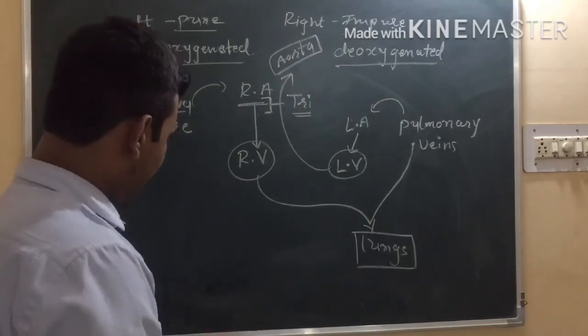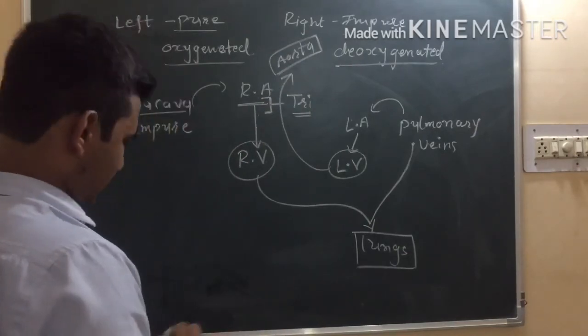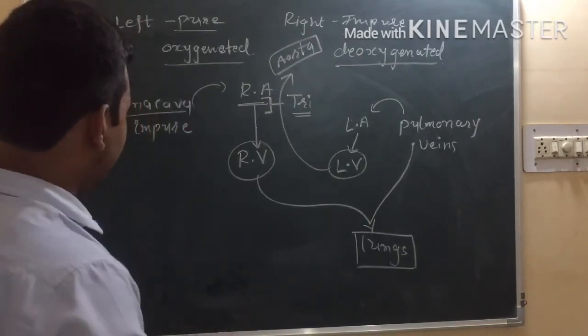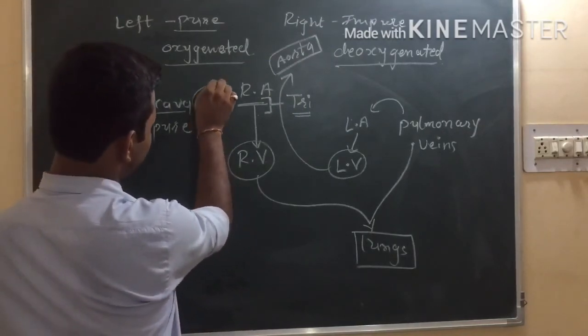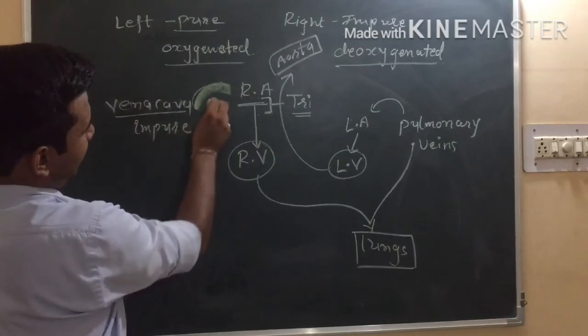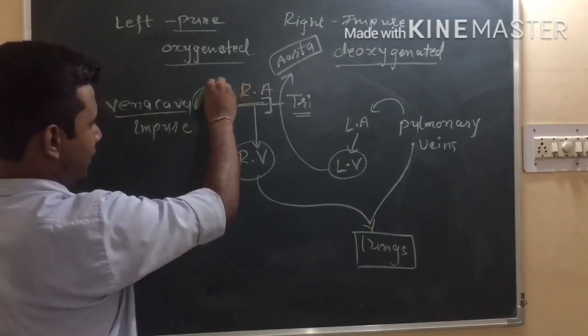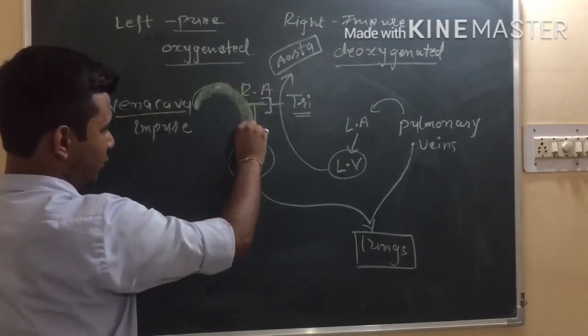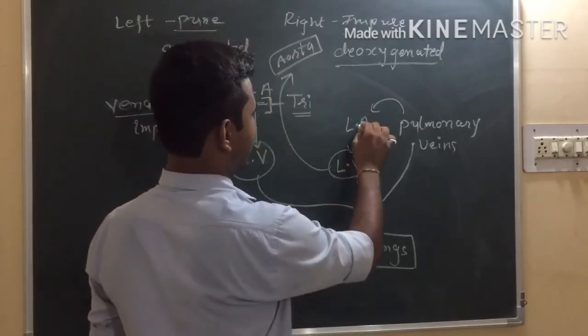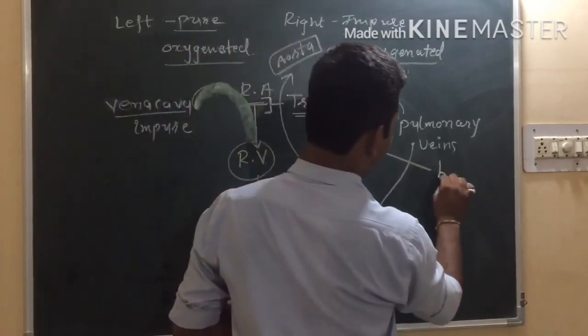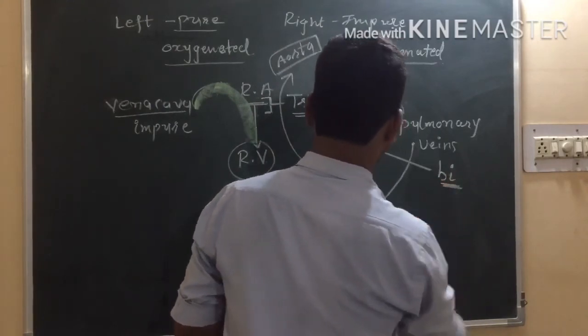So this will be a chart. Again, here I will try to explain the deoxygenated blood like this. See, the deoxygenated blood through the vena cava enters into the right atrium and then the right ventricle. Between them there will be the tricuspid valve. Here between the left atrium and left ventricle there will be the bicuspid valve, right?